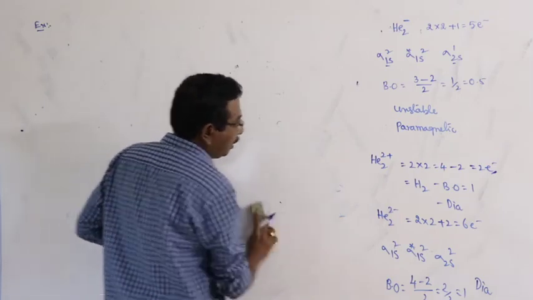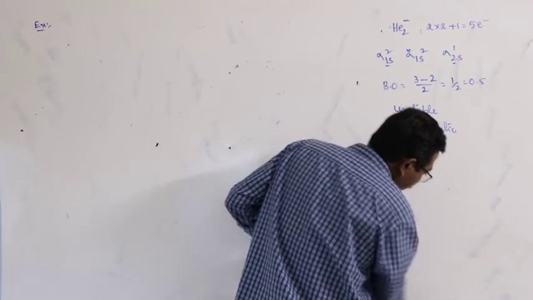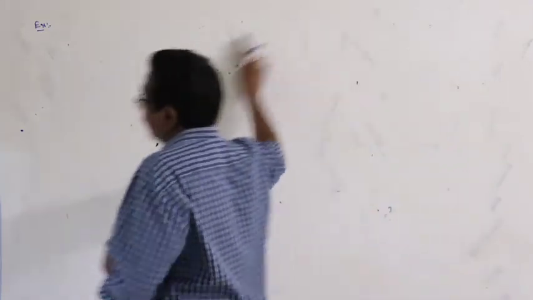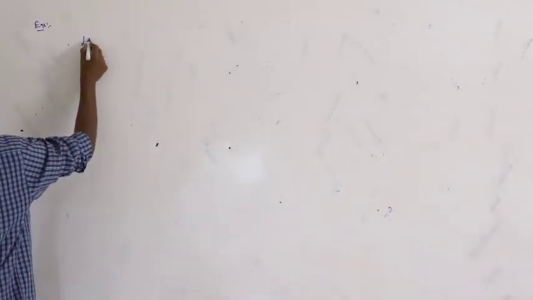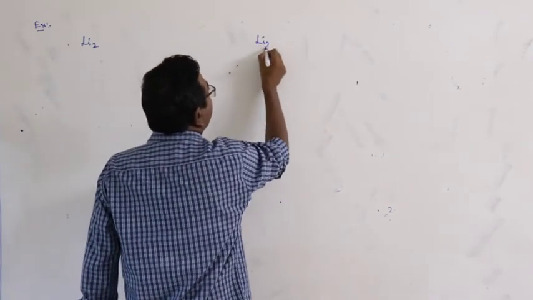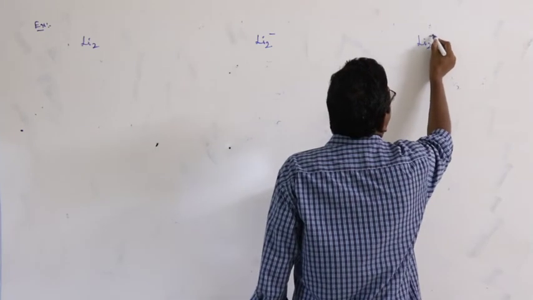Third example, lithium species. What are the lithium species? Li2, Li2 minus, Li2 plus.